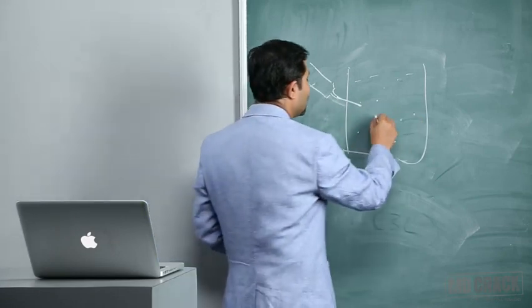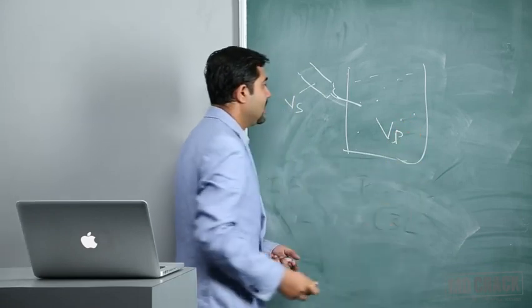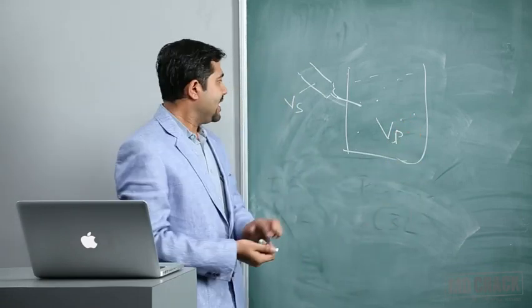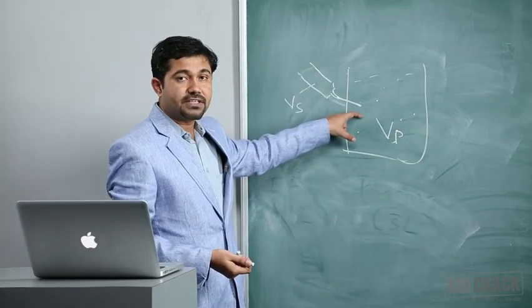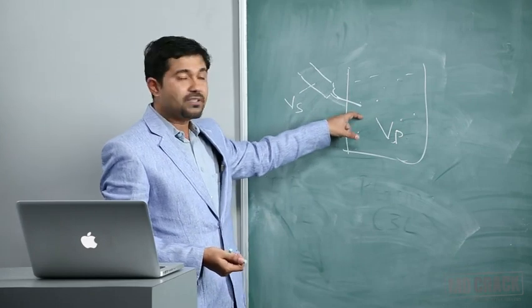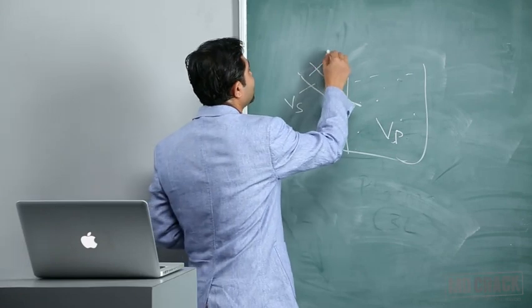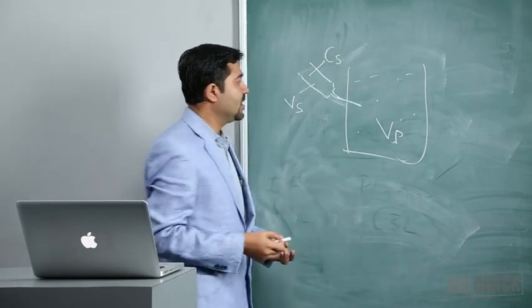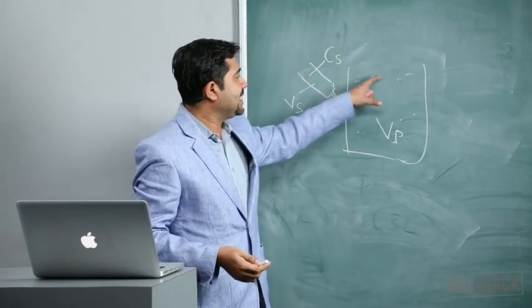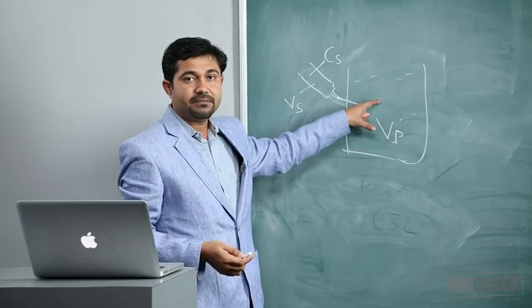Let us say it has the volume Vp. Once I insert this concentrated solution, whose concentration let's say is Cs, that substance will get diluted in this compartment.